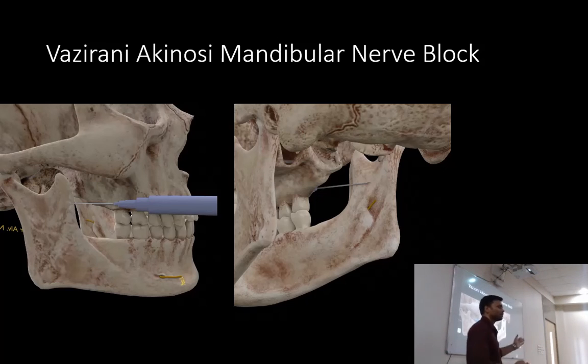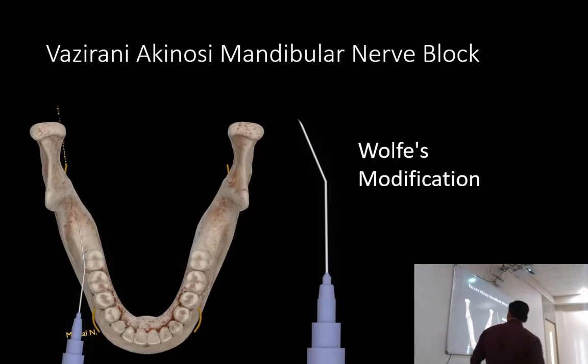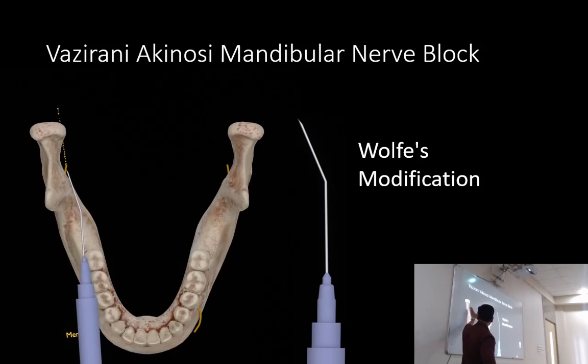So there is a possibility that you might not be able to deposit the LA exactly near the bone. To prevent that, Wolf recommended that we bend the needle by 45 degrees. ये 45 degrees नहीं है, 45 degrees बहुत ज़्यादा होता है, but I didn't do that. So if you see this, if we insert the needle, it is closer to the bone now.